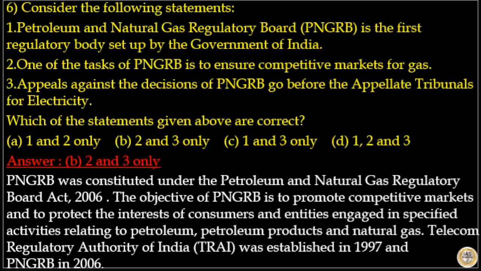PNGRB was constituted under the Petroleum and Natural Gas Regulatory Board Act 2006. The objective of PNGRB is to promote competitive markets and to protect the interest of consumers and entities engaged in specified activities relating to petroleum, petroleum products and natural gas. Hence, statement 2 is correct. Telecom Regulatory Authority of India was established in 1997 and PNGRB established in 2006. Hence, statement 1 is incorrect. Appeals against the decisions of PNGRB go before the appellate tribunals for electricity. Hence, statement 3 is correct. So, her answer to this question is option B.